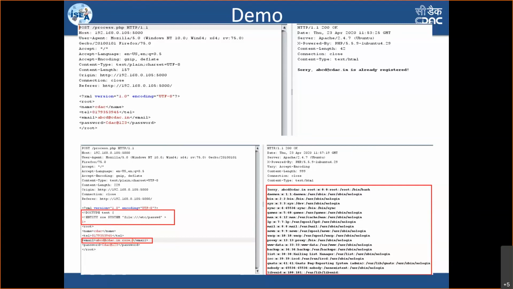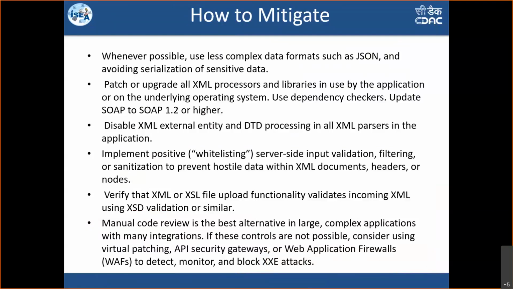So XML XXE attacks are very dangerous because they can not only show files like this, they can even send communication from the server to different internal servers. They can even create users. They can even create DoS attacks on the systems. So XXE is also very dangerous. If your application has XML based content, definitely you have to think about whether the application may be vulnerable to this kind of attack. So the mitigation is, obviously, the XML parsers should be good enough to identify the invalid contents. And there are many more mitigation steps over here, like server-side validations, filtering, sanitization, and so on. So one has to implement all of them.